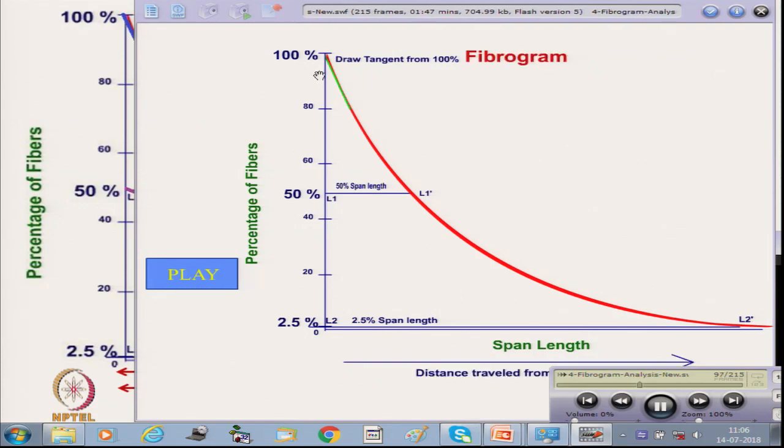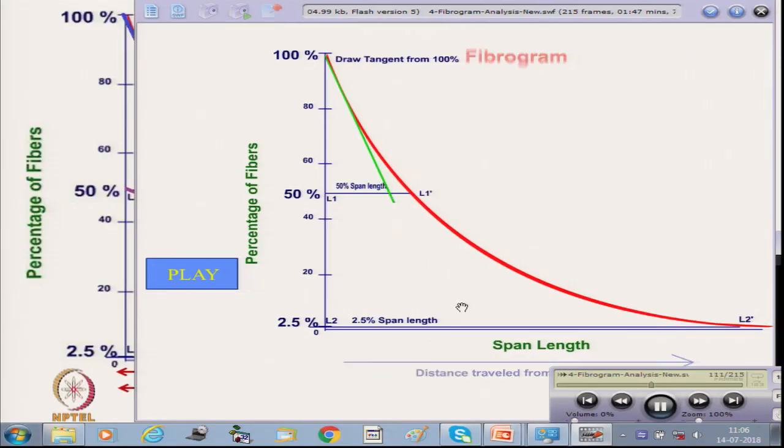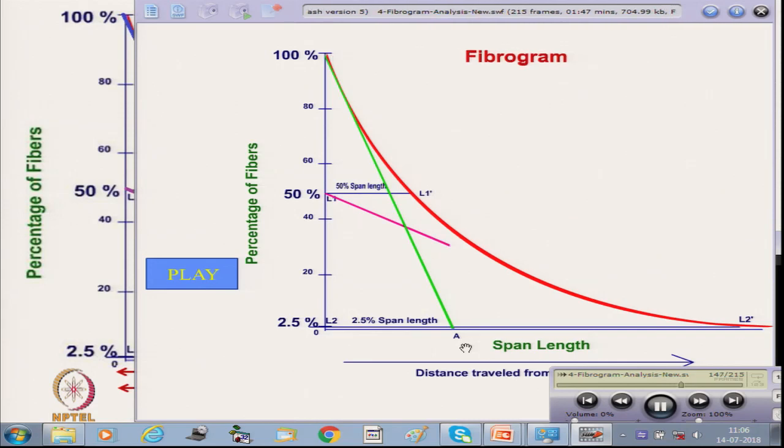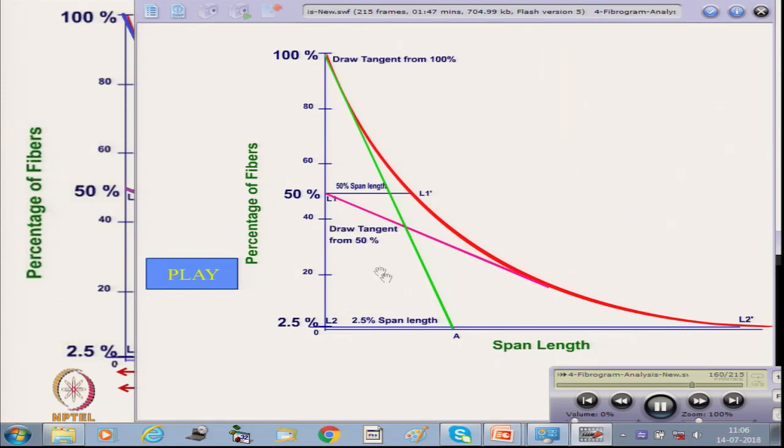We have to draw a tangent from the 100% point of the curve. Once we draw the tangent from the 100% point, it will intersect the x axis at a point A. This distance OA is called the mean length, which is very close to the 50% span length.